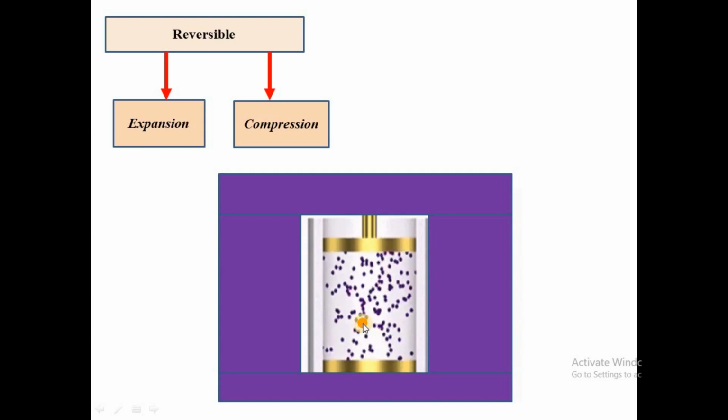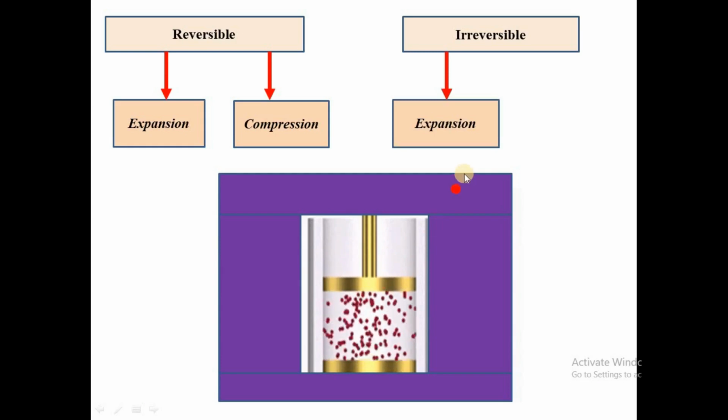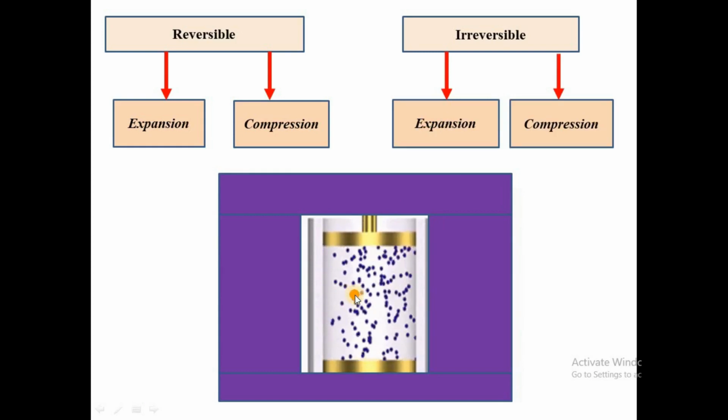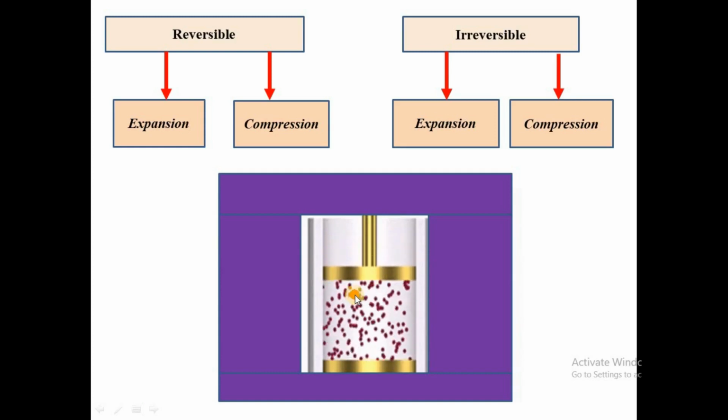The same as irreversible process can also be expansion. It can also be a compression. We have reversible expansion, reversible compression, irreversible expansion and irreversible compression. Now, what is the difference between these two?